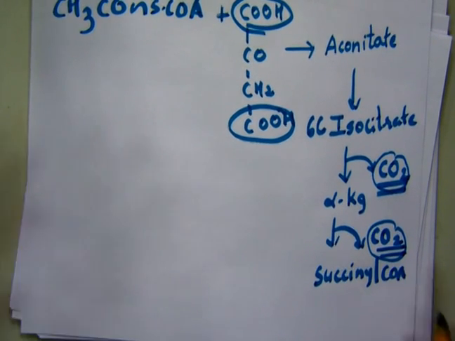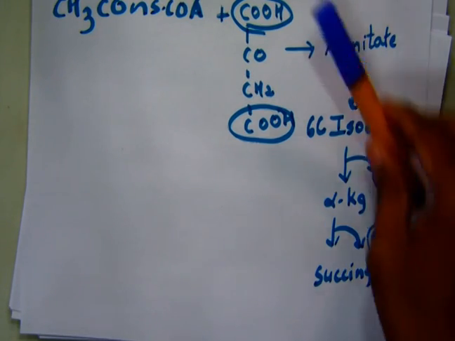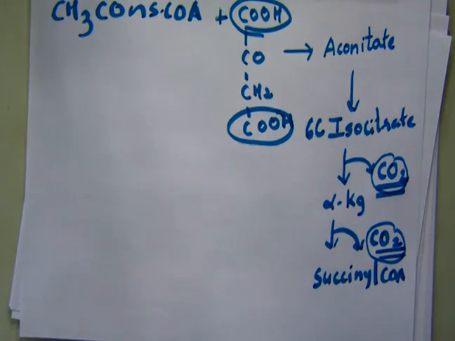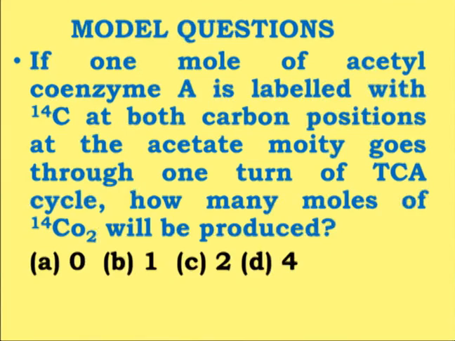So let us go to the slide again and analyze the options which have been given for this particular model question. Option A is 0, option B is 1, option C is 2, and option D is 4.